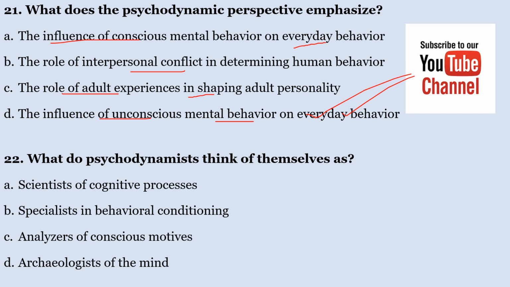Number 22, what do psychodynamists think of themselves as? A, scientists of cognitive process. B, specialists in behavioral conditioning. C, analyzers of conscious motives. D, archaeologists of the mind. What do psychodynamists think of themselves as? They think of themselves as archaeologists of the mind. They dig deeper into the unconscious to find what is happening. So the correct answer here is D.